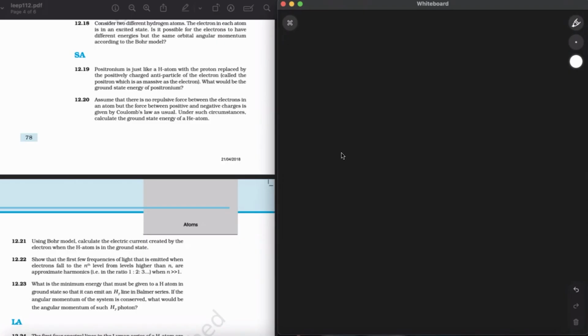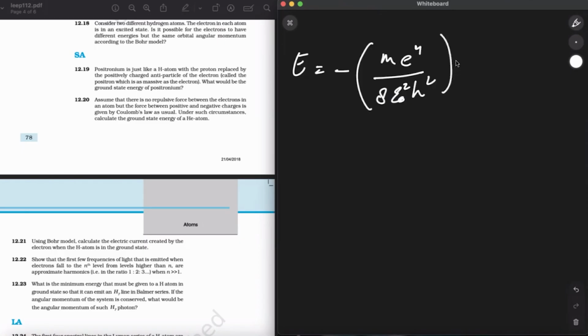So the total energy of an electron in the nth stationary state of a hydrogen atom or hydrogen-like atom with atomic number Z can be defined as minus, because it is an attractive energy, m e to the power 4 over 8 epsilon naught whole squared h squared, times Z squared upon n squared. So this much stays constant, and the values of Z and n can be changed for the excited state and the rest.